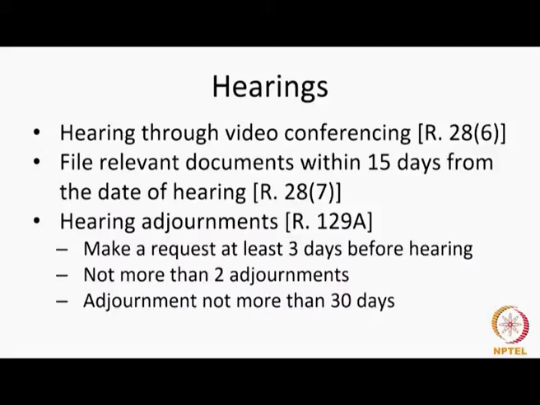And for adjournment of hearings, Rule 129A, a request has to be made 3 days before the hearing. There cannot be more than 2 adjournments. An adjournment may not be for more than 30 days. This is again to streamline the procedure and to reduce the delay in the prosecution process.